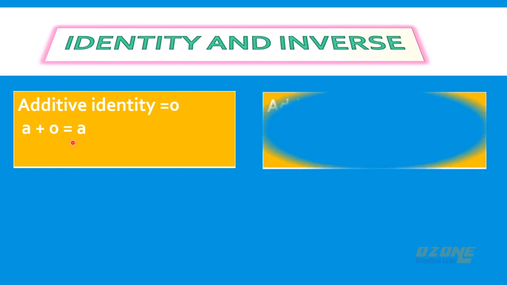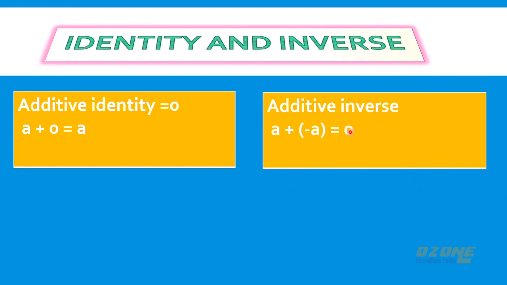And additive inverse. Additive inverse is nothing but what we add to a number to get the additive identity, that is 0. To a, what we add will get 0. So to a, if we add its inverse, the inverse is minus a, just the opposite sign of the given number. 8's inverse is minus 8, minus 7's inverse is 7. So additive inverse is nothing but the negative of the given number.